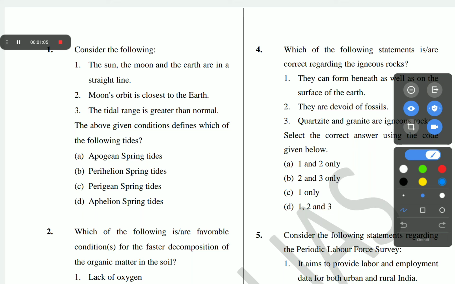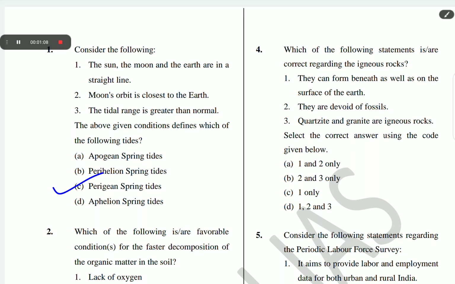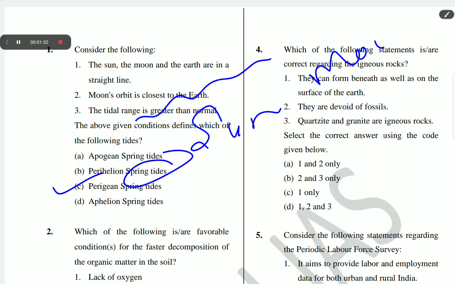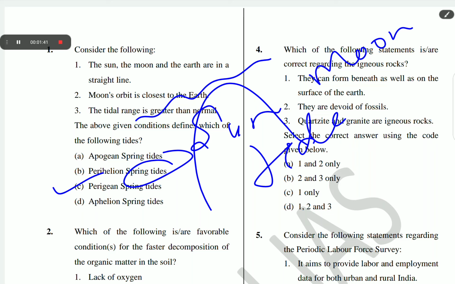The correct answer of question 1 is C, Perigean spring tides. First, what are tides? Tides are the periodical rise and fall of sea level once or twice a day. The main reason is the attraction of the sun and moon, which is called a tide. The moon's gravitational pull to a great extent, and to a lesser extent the sun's gravitational pull, are the major causes of the occurrence of tides.